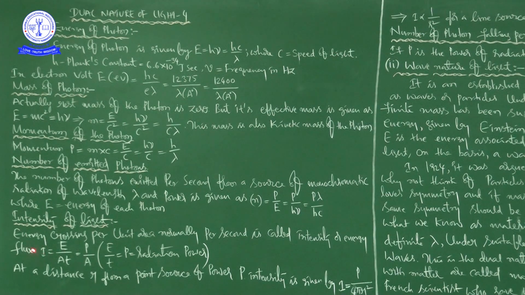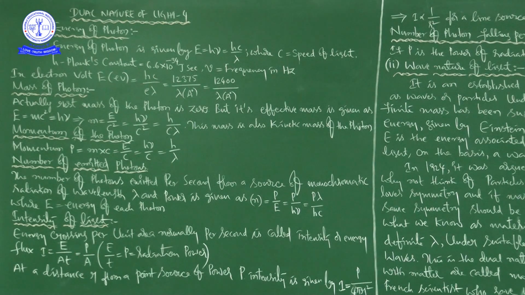I is equal to E by A into T, that is equal to P by A. Energy crossing unit area is called intensity, that is energy flux.